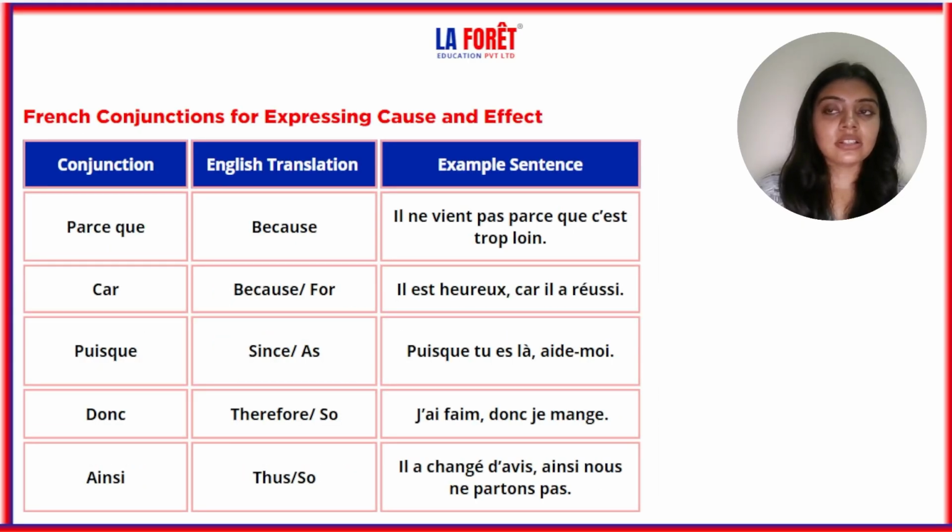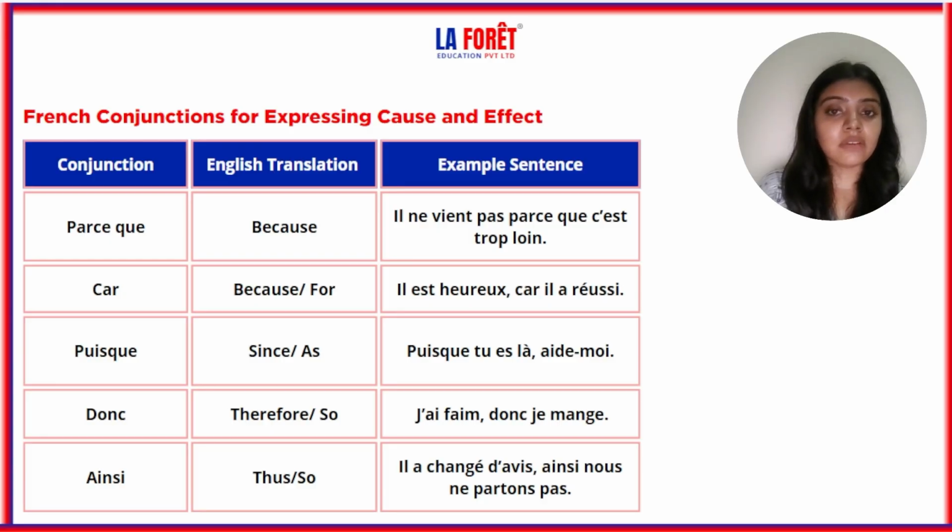Now let's see the conjunctions for expressing cause and effect. First is parce que, which is because: il ne vient pas parce que c'est trop loin. Now here we have told about cause and effect. What was the cause and what was the effect of that cause? For that we use these conjunctions.